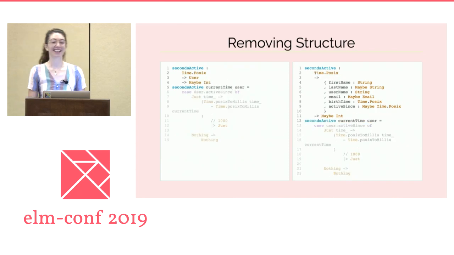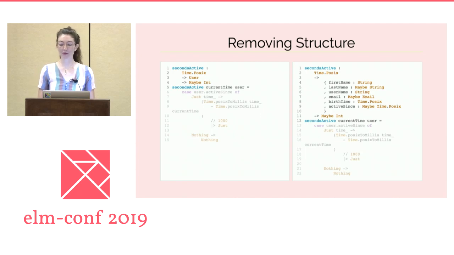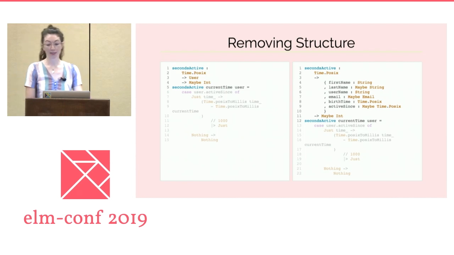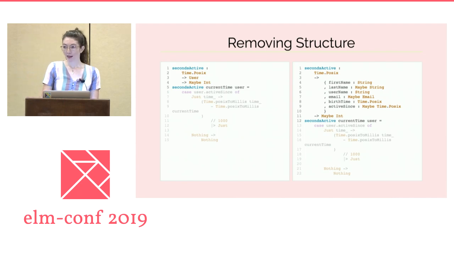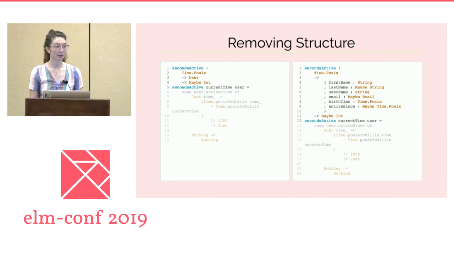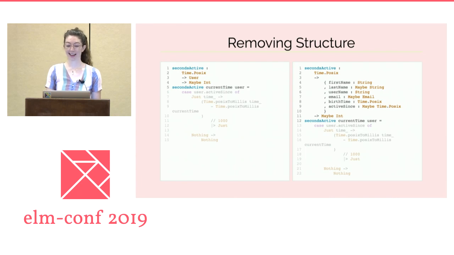Since a function that calculates how long a user has been active doesn't really need to care whether we know the current time yet or not. Displaying nice default values to the user when we don't have enough data yet is a view concern. It doesn't actually matter to the calculation that we're doing. By changing the type of seconds active to accept a current time in a user, we've eliminated one layer of structure, but there's still a lot of variability in the data that user contains, as is apparent in the expanded type annotation in the right-hand version of this code.